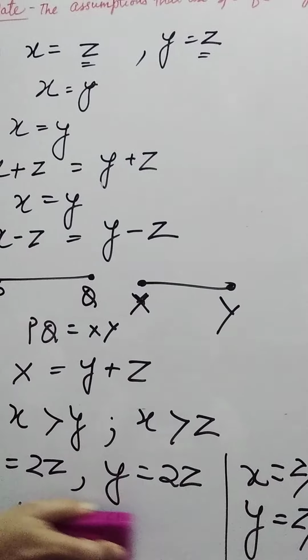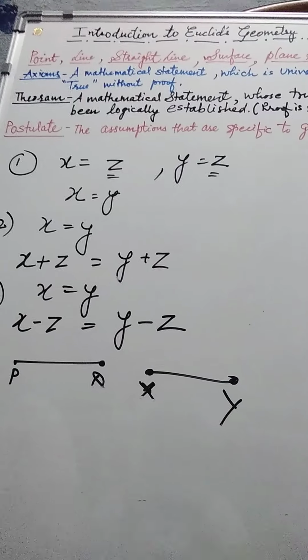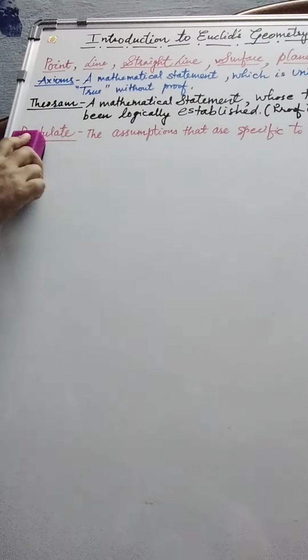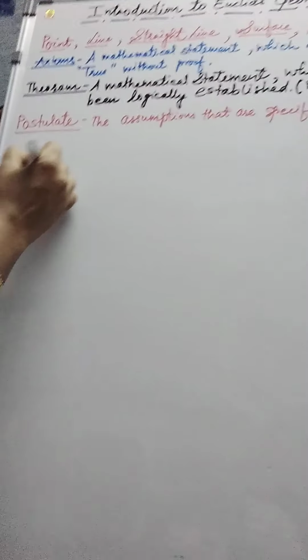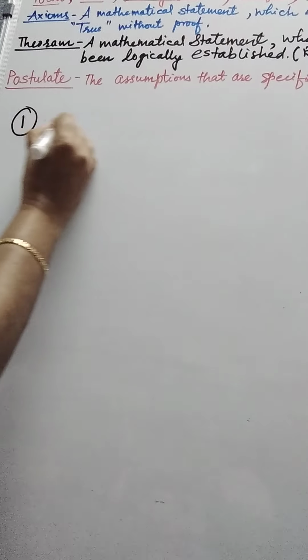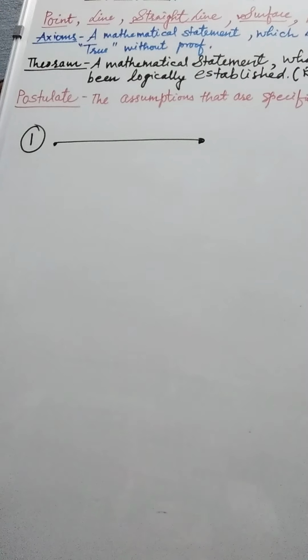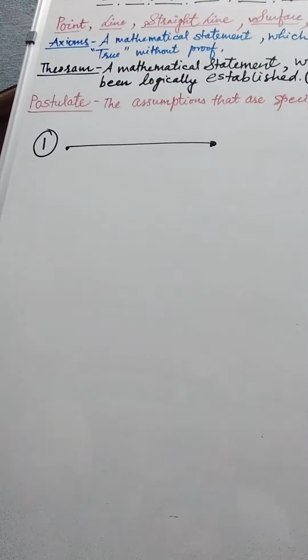Now, let us see what the postulates are. Postulates, as I said, are the assumptions that are related to geometry. The axioms which I explained are not specifically for geometry. They are universally true for every part. Now, postulates. There are 5 postulates. Postulate number 1 is, a straight line may be drawn from any one point to any other point. One straight line can be drawn from one point to another. That means this is actually explaining that when we join 2 points, at least one line can be drawn.